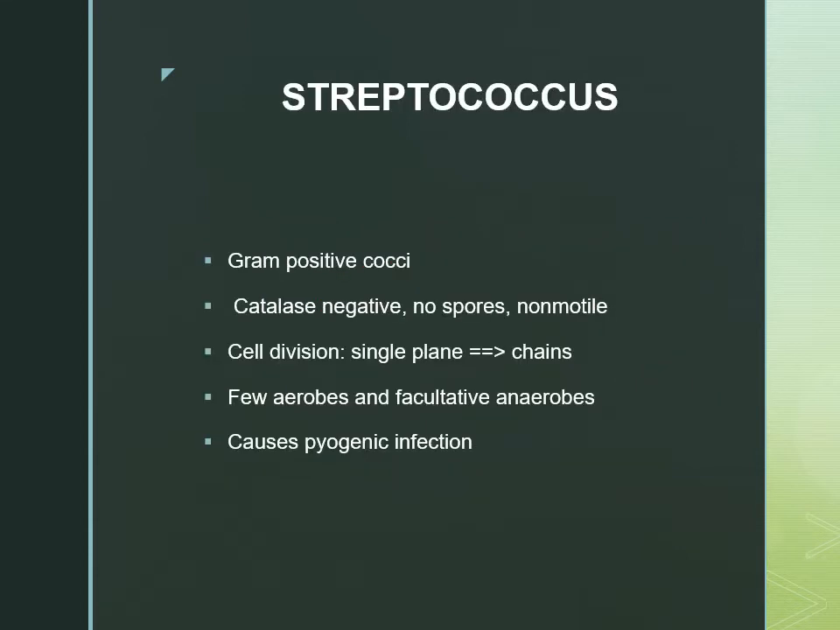Now coming to the bacteria. Streptococcus is a gram-positive coccus. They are arranged in chains because they divide in a single plane. And this bacteria is catalase negative, because the important gram-positive cocci which we face in day-to-day infections are Staphylococcus or Streptococcus. Staphylococcus is catalase positive. This is catalase negative. It is non-motile and can be aerobic or facultative anaerobic.